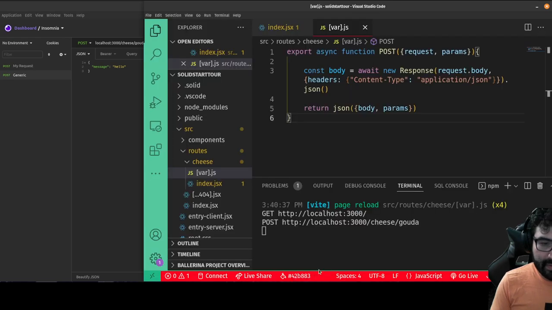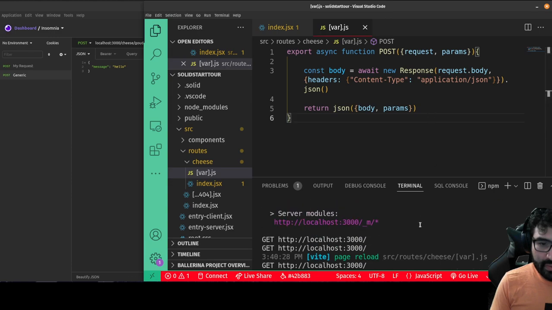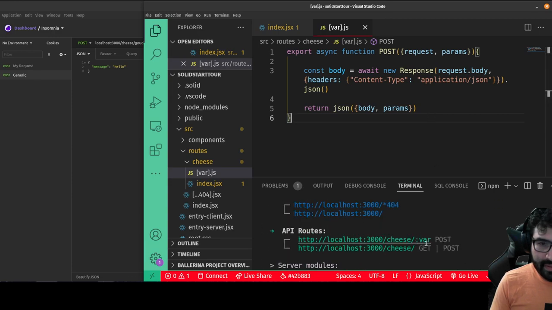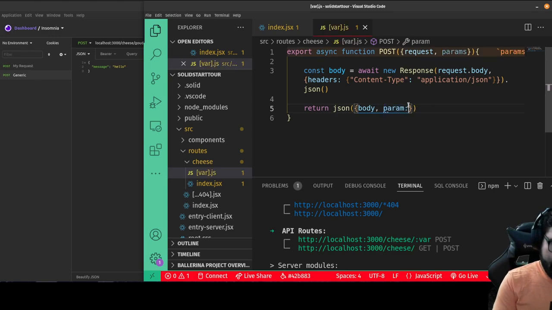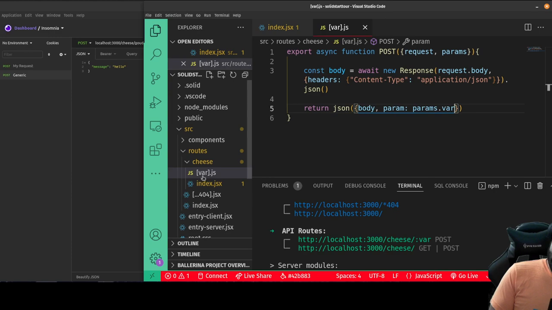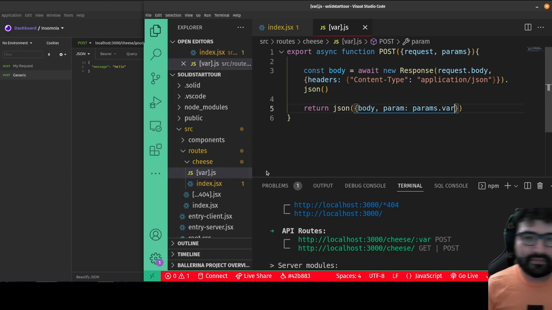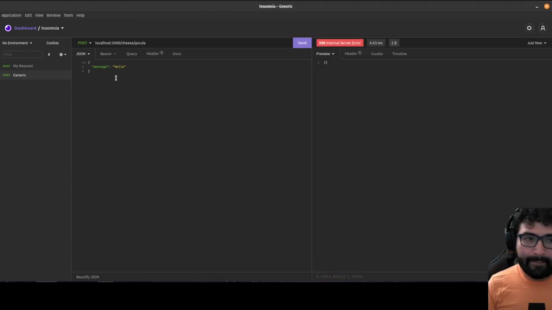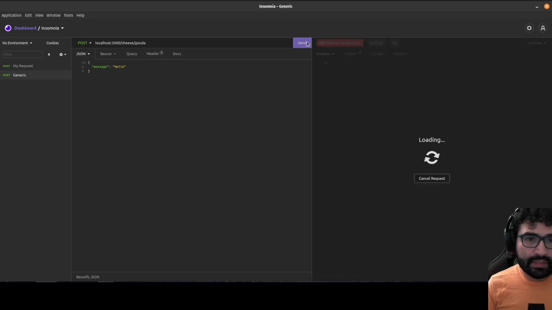oh, I did something wrong. Let me think about that. Params, body, cheese/gouda. Yeah, I mean I should get it. Well, I'll just do this. I'll just make a property called param, which equals params.var, because that's what we call the param, since I put square brackets around the var there. And let's try that again. Cheese gouda, send.